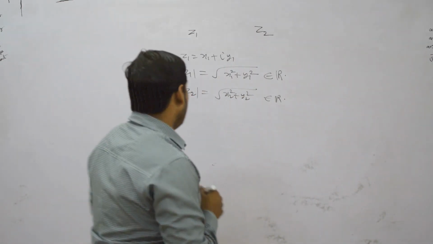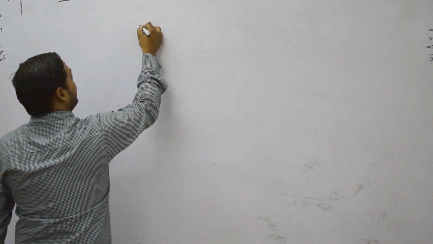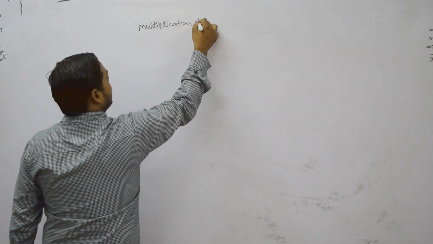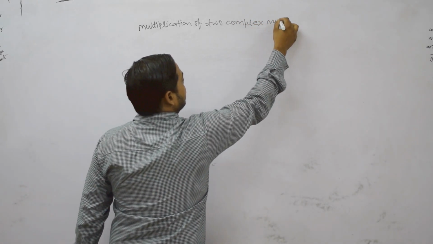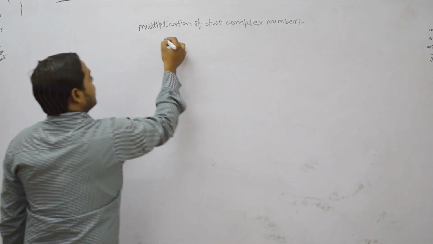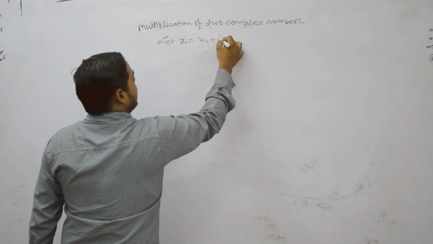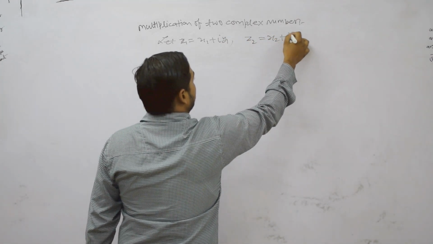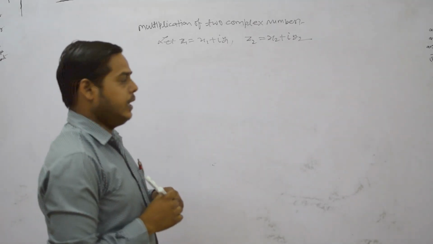Next, multiplication of two complex numbers. Suppose Z1 equals x1 plus iy1 is one complex number and Z2 equals x2 plus iy2 is another complex number. Then how do we find their multiplication?